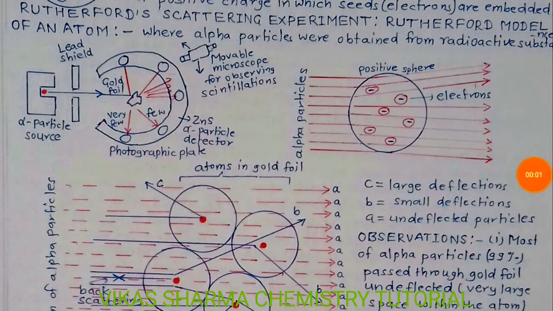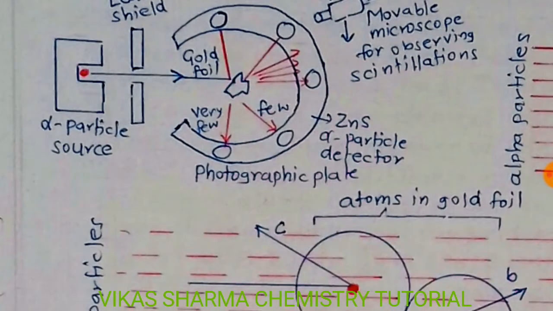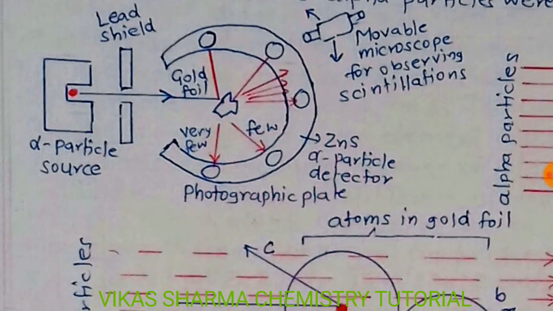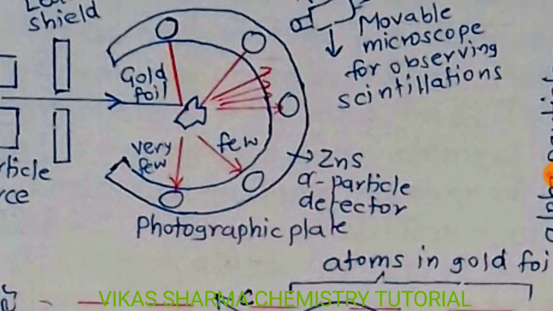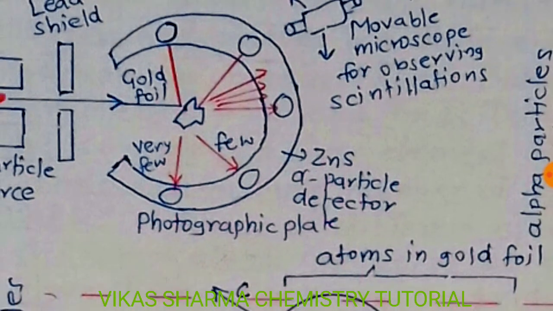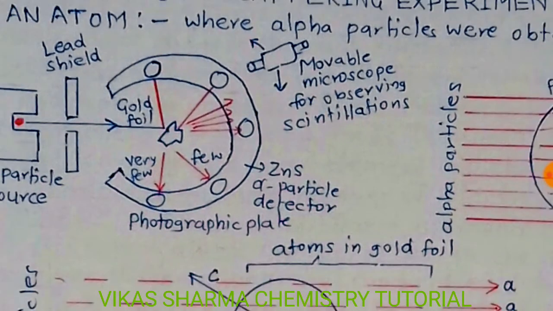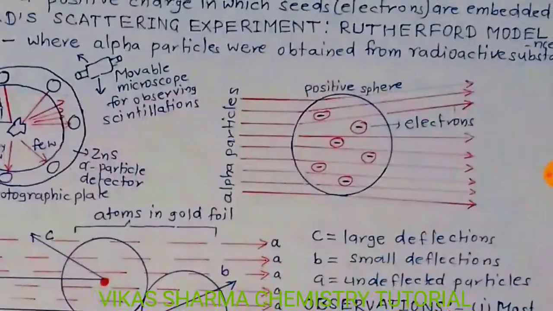Dear student, good morning. Today we start a topic: Rutherford's scattering experiment, or Rutherford model of an atom. Student, after the discovery of radiation, Rutherford made an experiment. They put a source of radioactive substance which emits alpha particles, a gold foil, and a photographic plate dipped in zinc sulfide, a very sensitive layer, and a movable microscope for luminous scintillation.